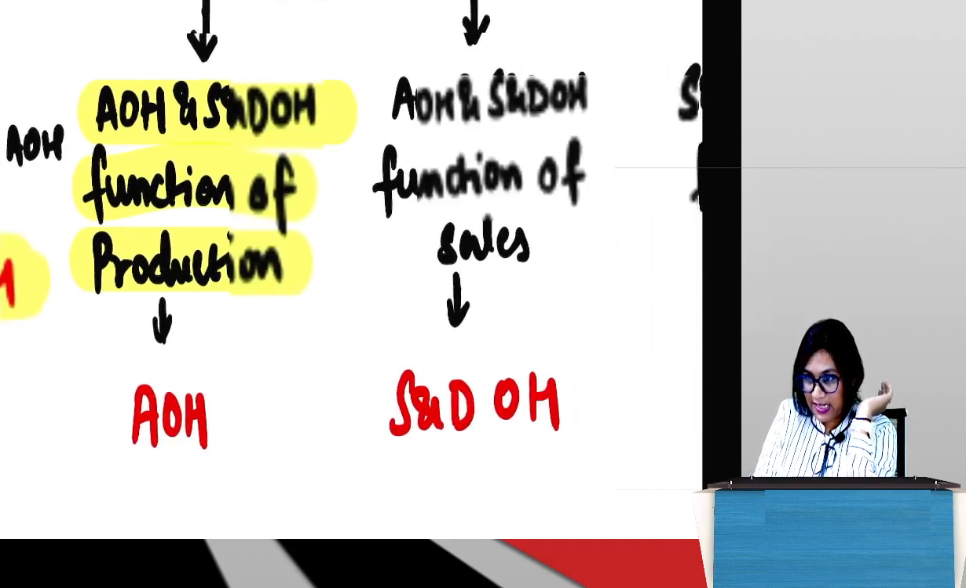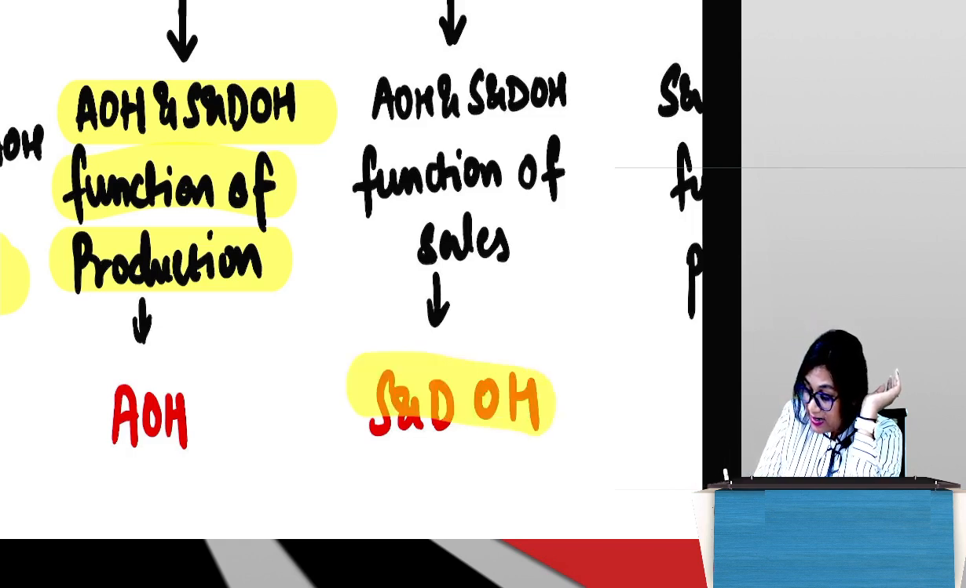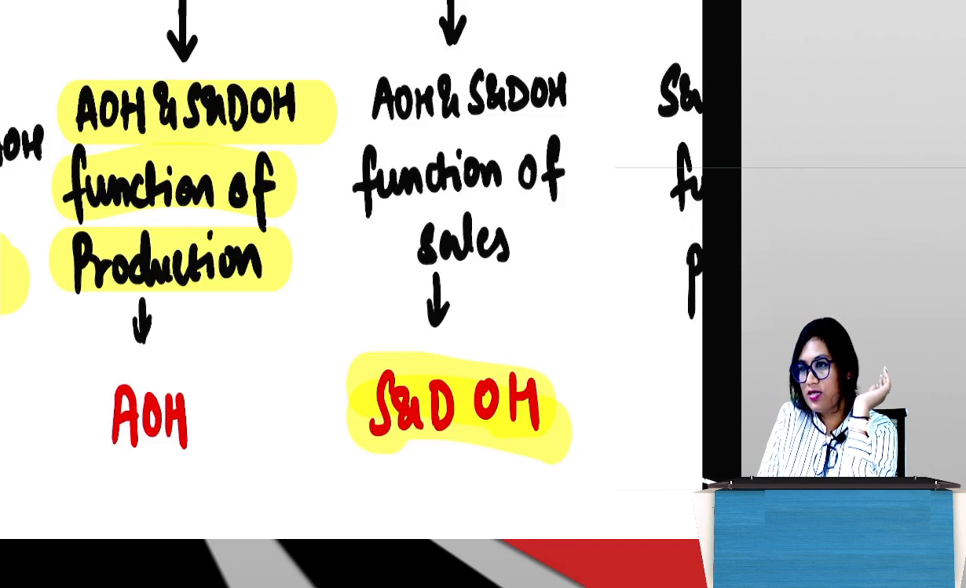Now you see the next case. Now we'll apply your first logic here. It says AOH and S&DOH. So what would your first logic be? AOH. But it's saying function of sales. Can AOH ever be a function of sales, guys? No, AOH is always a function of production. Though it's saying AOH and S&DOH, and according to the first logic AOH should come, because it is saying function of sales, AOH can never be a function of sales. AOH will always be a function of production. So this has to be S&DOH. Guys, did you understand?